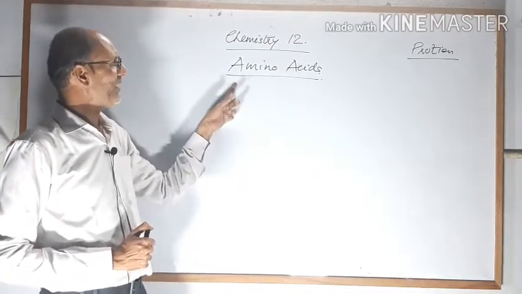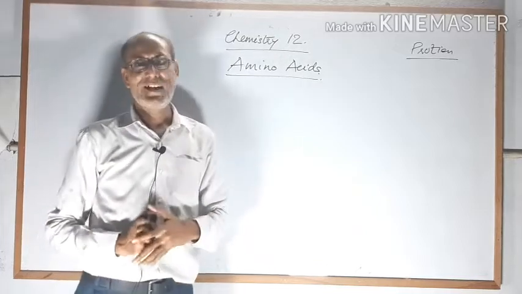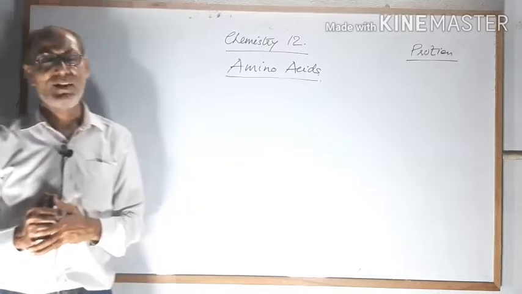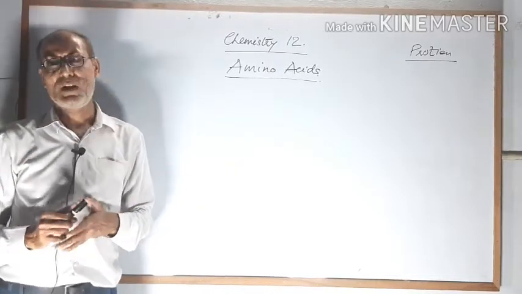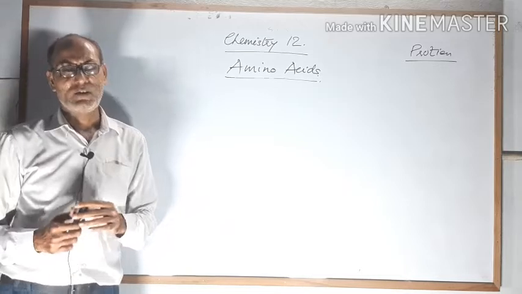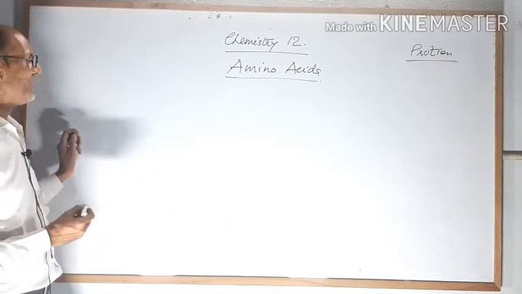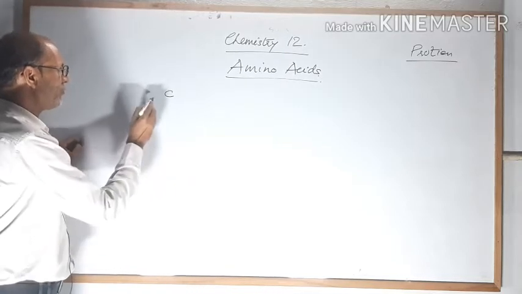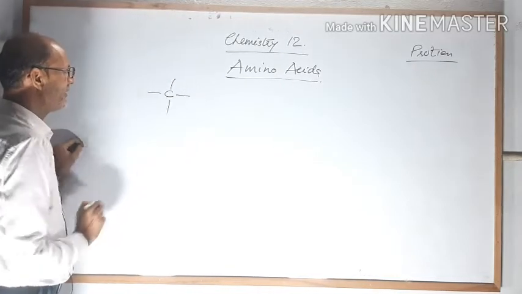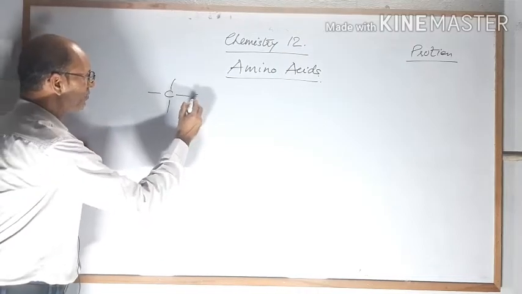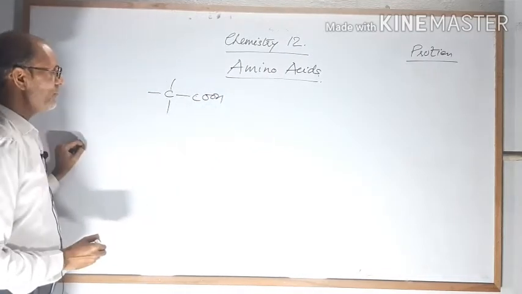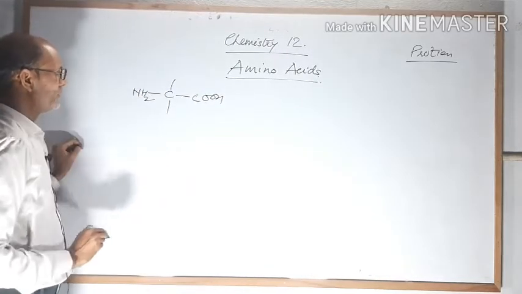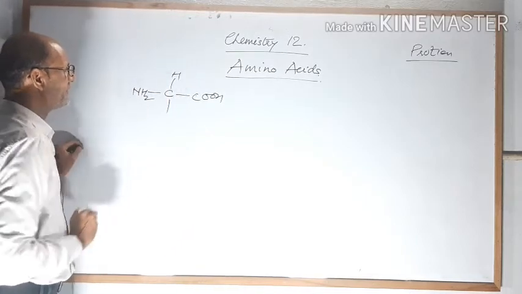As the name says, amino and acid, that means an organic compound which contains an amino group as well as an acid group, the carboxylic group, is called an amino acid. I am writing one example. Suppose this is carbon. It has 4 single bonds. On one bond we attach the carboxylic group, while on another bond the amino group, and one is hydrogen.